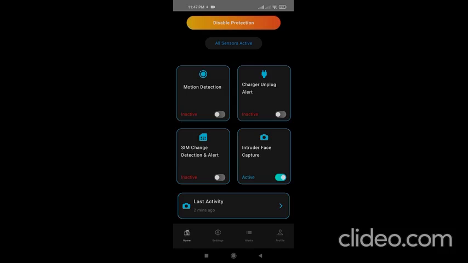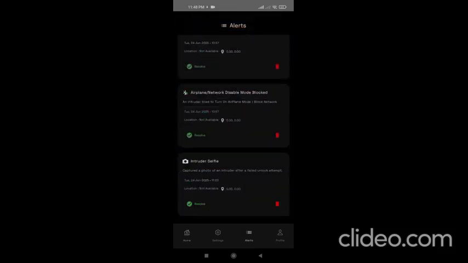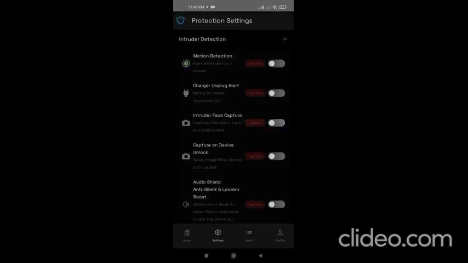So it is used to capture the photo of the intruder in the background in combination with the accessibility service and device admin manager. As I previously mentioned, this is a type of alert that is generated, and the user needs to provide the camera permission and turn this on so that the image can be captured using the foreground service, and the accessibility service in combination with the device admin manager detects the wrong password info.